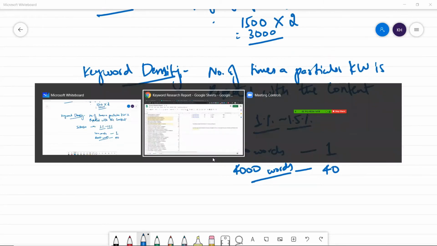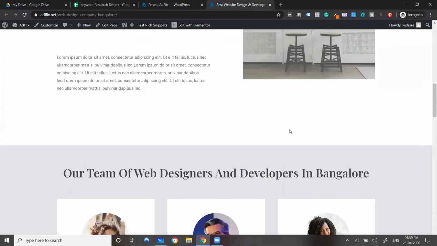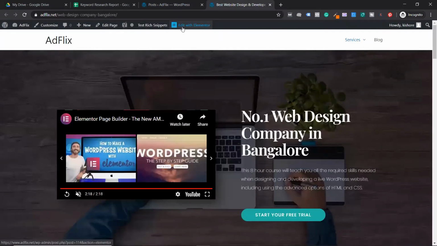Now say, let me go back to my website. I'll go to this page, I'll go to this article. Now I've optimized a keyword in here. Let me see where else I can optimize. I'll click on edit this page.